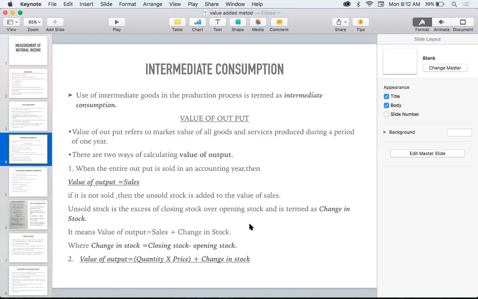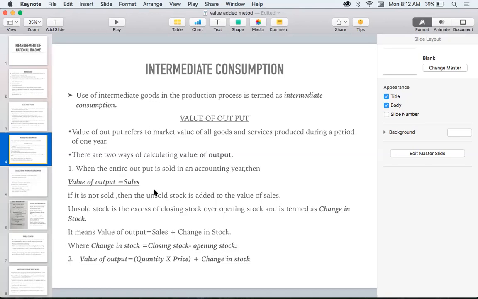So what is change in stock? Change in stock refers to closing stock minus opening stock. Remember this very carefully. What is change in stock? Change in stock equals closing stock minus opening stock.